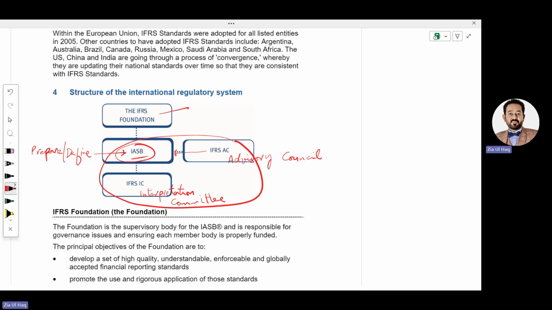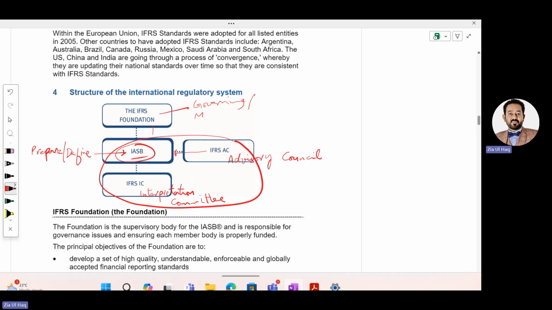What the IFRS Foundation is doing is governing the process of accounting standards, meaning they are monitoring. IASB, IFRS AC, and IC, these 3 bodies are working under a foundation called the IFRS Foundation. The IFRS Foundation is a governing body that will order the board to define the standard.